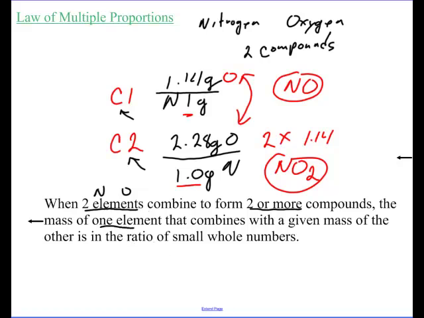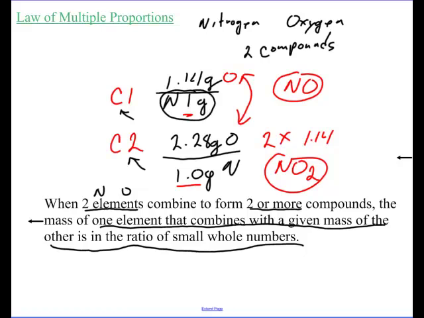This part right here, I'll be honest with you, I'm not a fan of. So it's much more important that you understand that if we keep one of the elements consistent, like in this example we had 1 gram of nitrogen, the amount by mass of the other element is going to be a simple whole number ratio. And in this case it was 2 to 1.